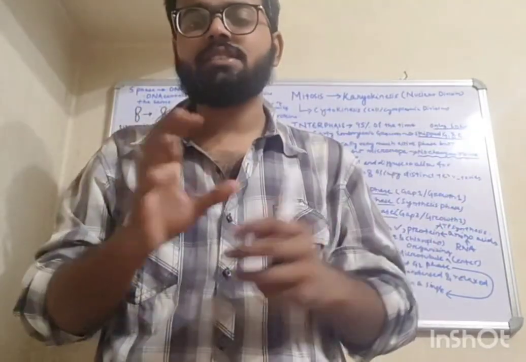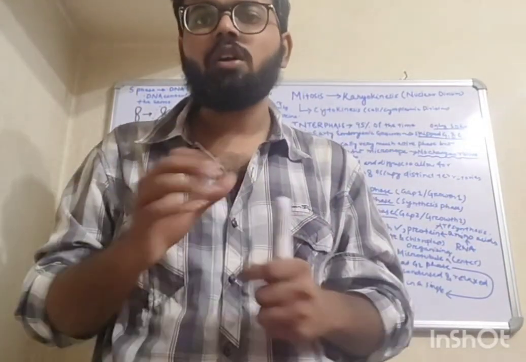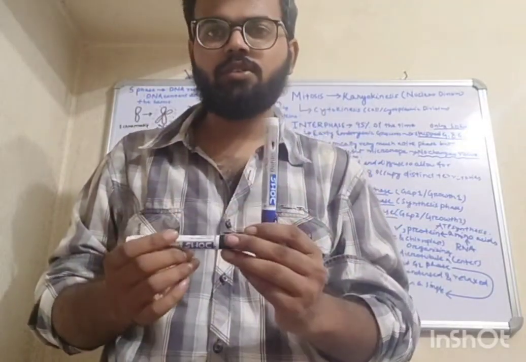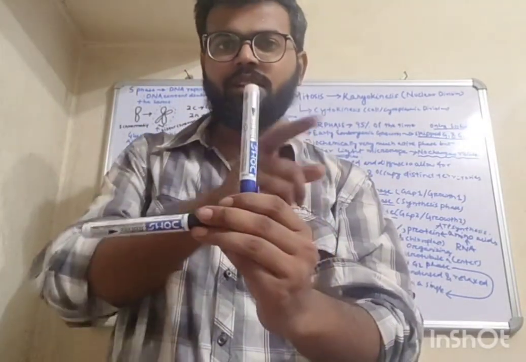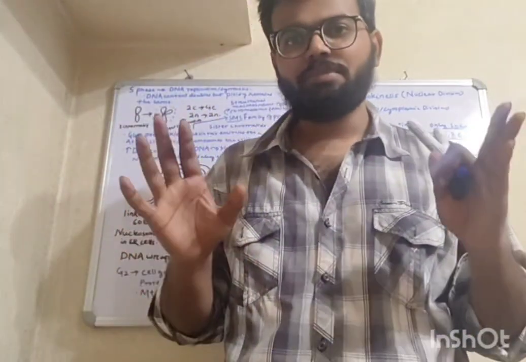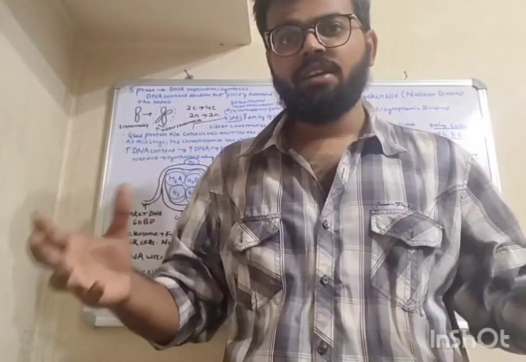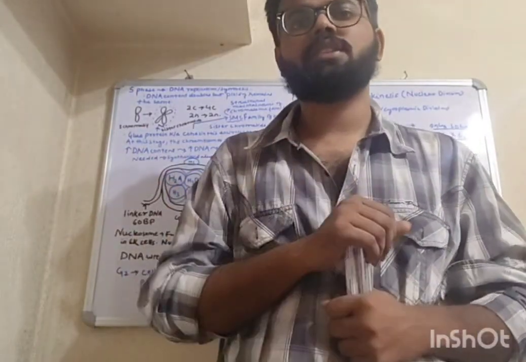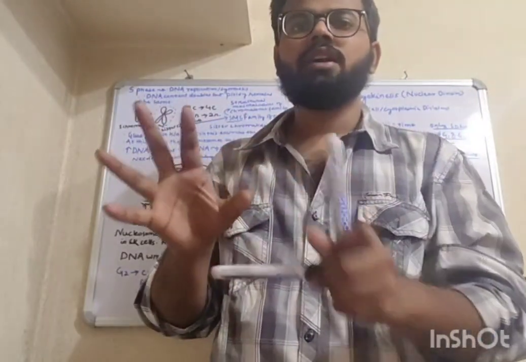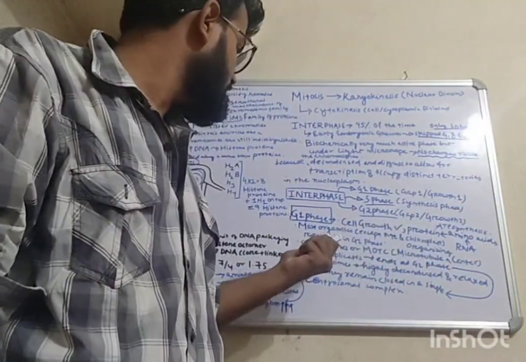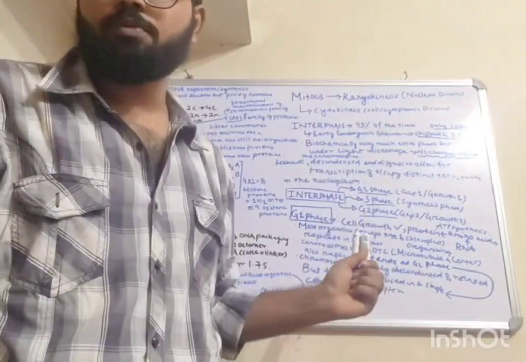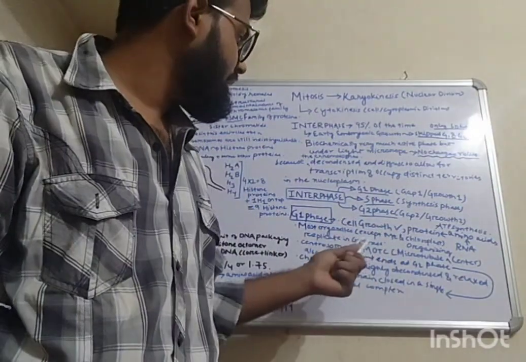Microtubule organizing center, or centrosomes. You might have read that in centrosomes there are two centrioles perpendicular to each other, and aster rays are spread out. Aster means star-like. Under the microscope it appeared like a star, so it is known as aster. These two centrioles along with the aster rays are known as the centrosome. Here the centrosome also gets replicated.